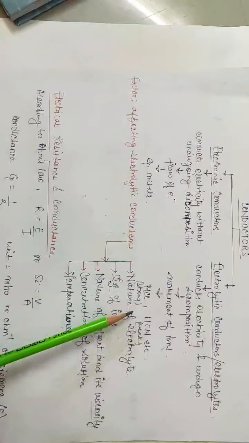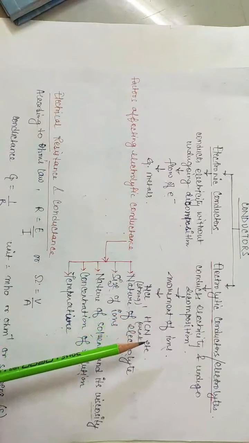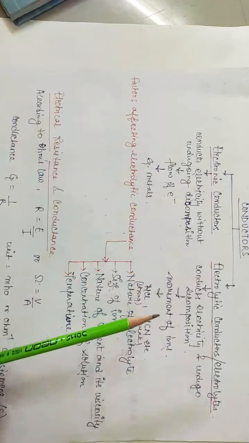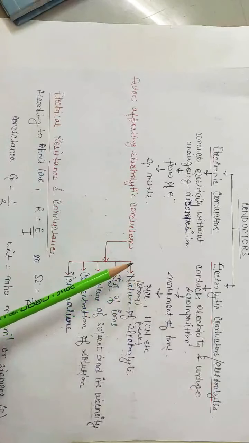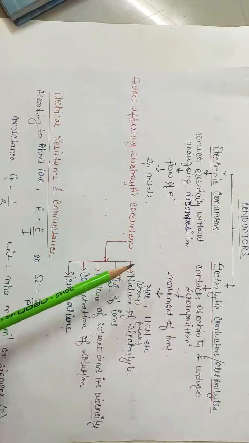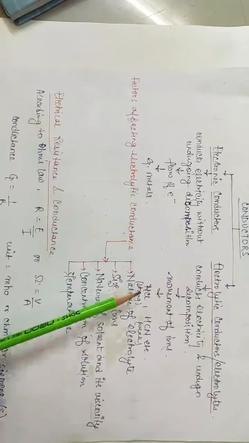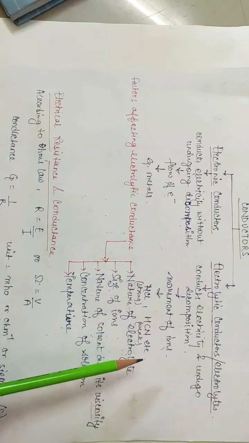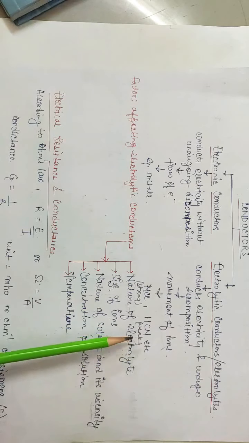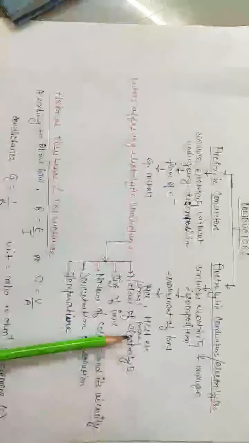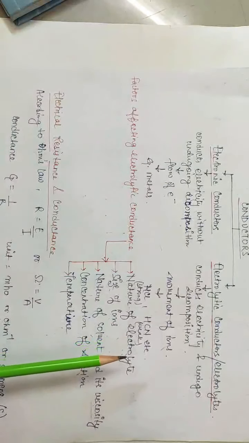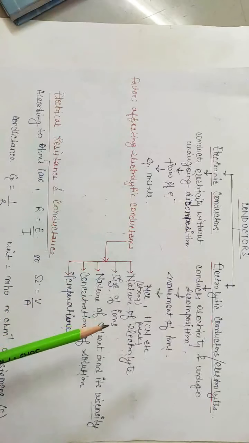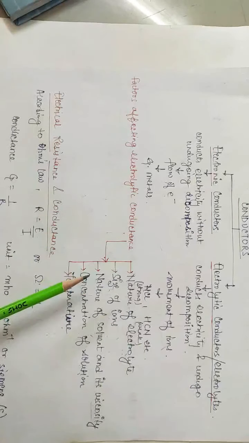These electrolytes may be classified as strong electrolytes or weak electrolytes. Strong electrolytes are, for example, strong acids, strong bases, and most of the inorganic salts. They dissociate completely in solution, that's why they are strong electrolytes. Whereas weak electrolytes undergo partial decomposition or partial ionization in the solution. The fraction of the total number of molecules of the electrolyte which ionizes in the solution is known as degree of ionization.